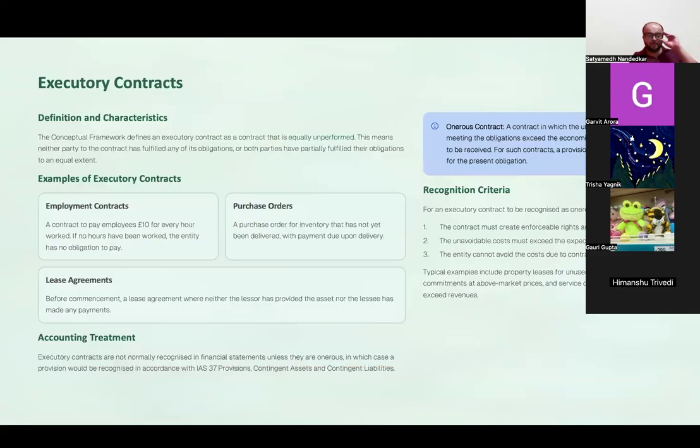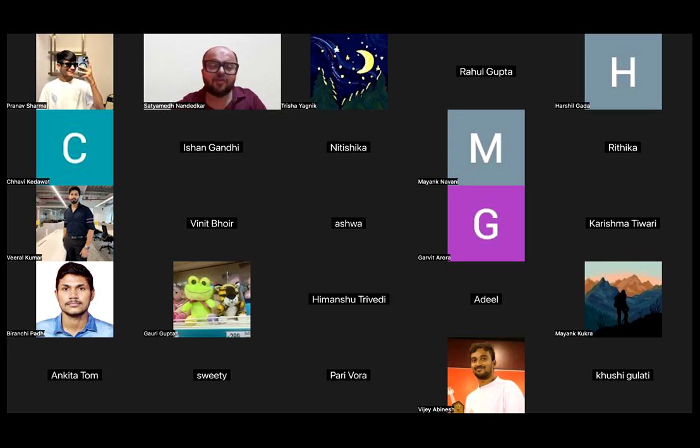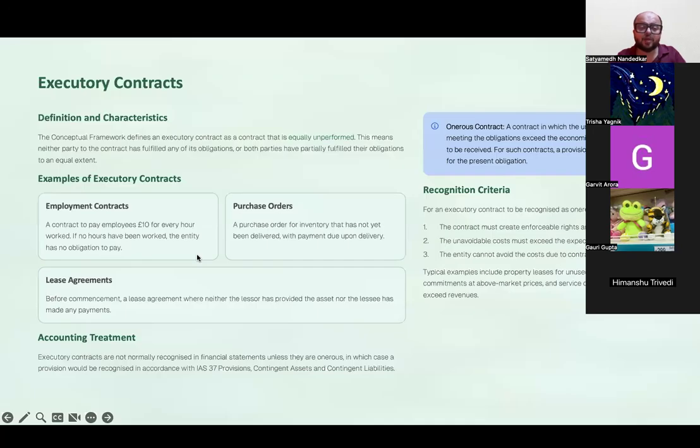ठीक है. Now, there is a special type of contract that they have covered in financial instruments called an executory contract. I think ये फिल कंपनी वाले क्वेश्चन में है ना executory contract, त्रिशा? Yes, sir. इन्वेंट्री वाला क्वेश्चन है, राइट? What is an executory contract?